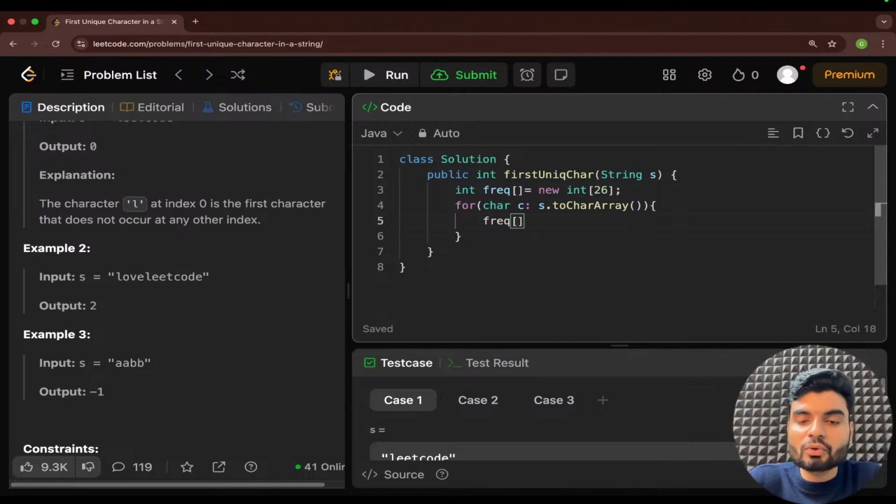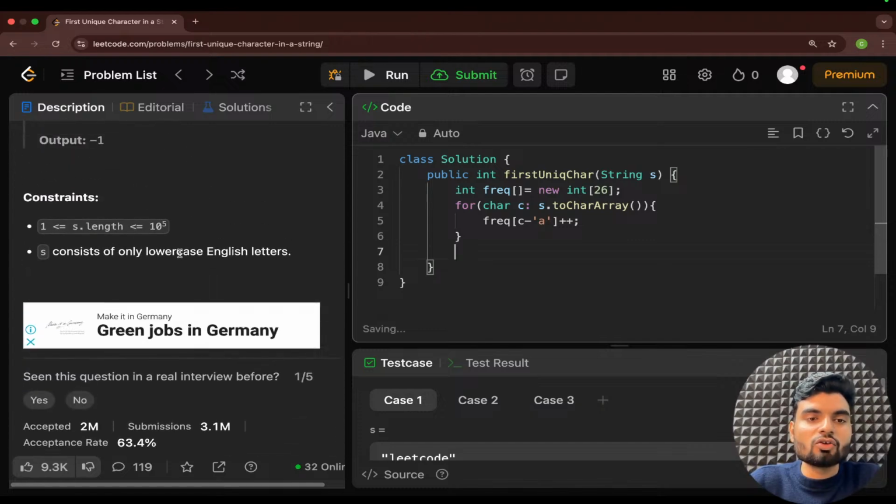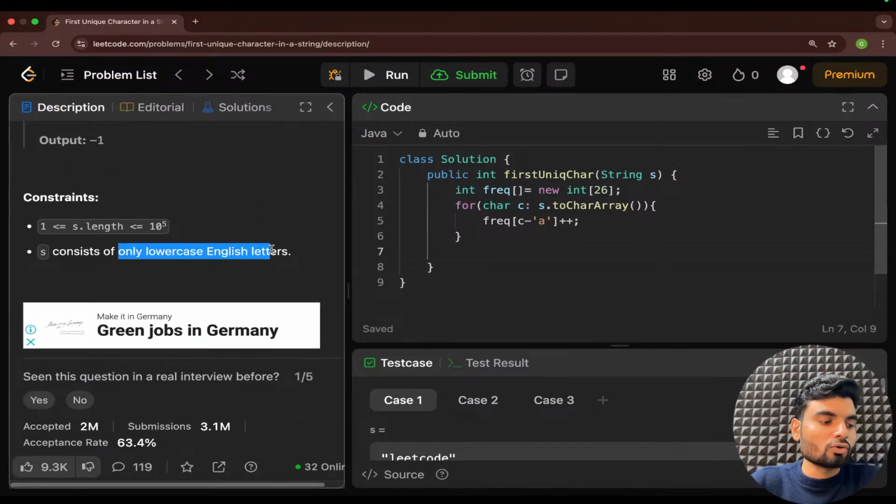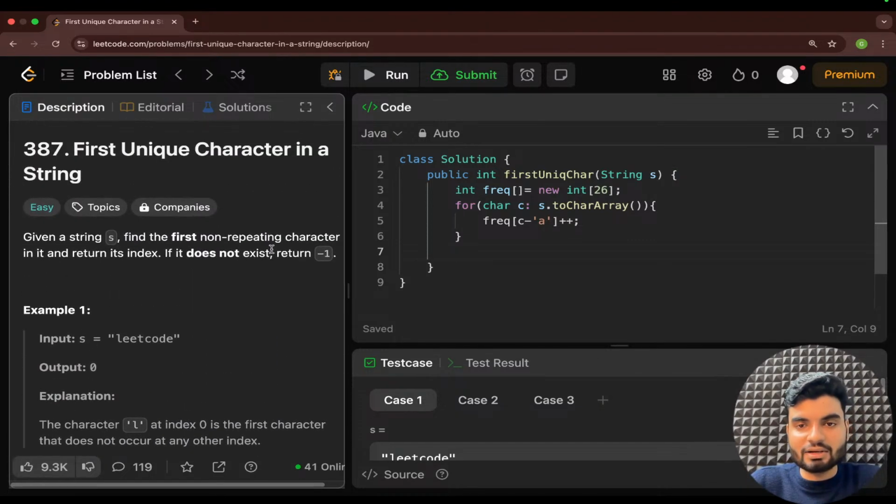And you remember what we were doing? We were doing C minus A. C minus A means we are accessing the ASCII value. Let's suppose the value of C is A, that time the index will be 0, because 97 minus 97 becomes 0. Yes or no? So that's how you'll count the frequency of each character. They have already mentioned you will have only lowercase, so you don't have to worry about the uppercase letters.